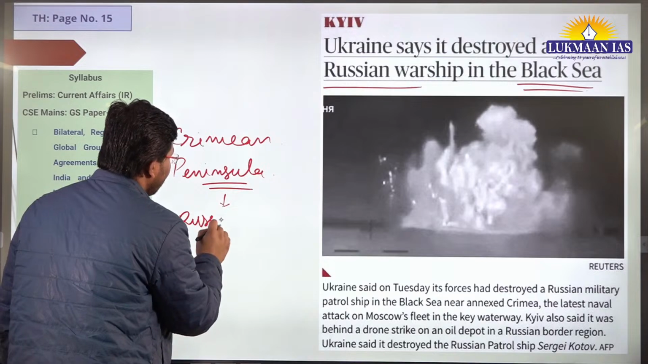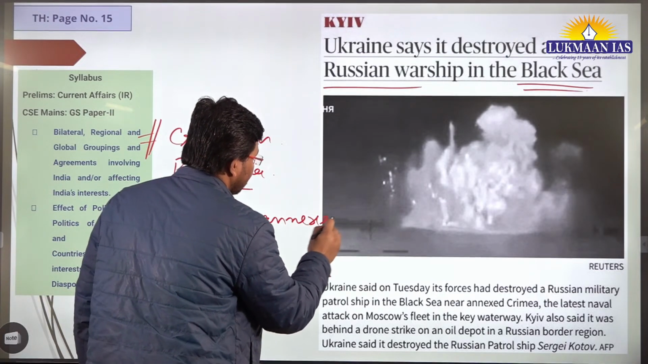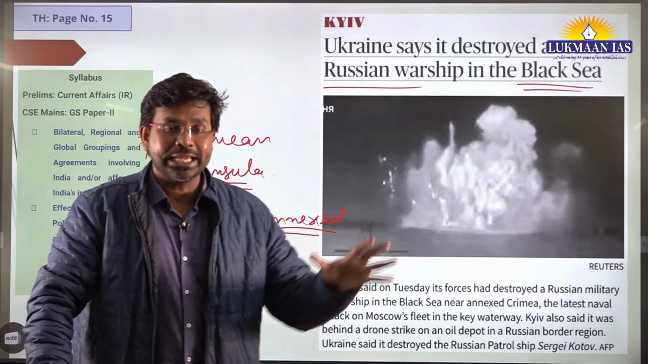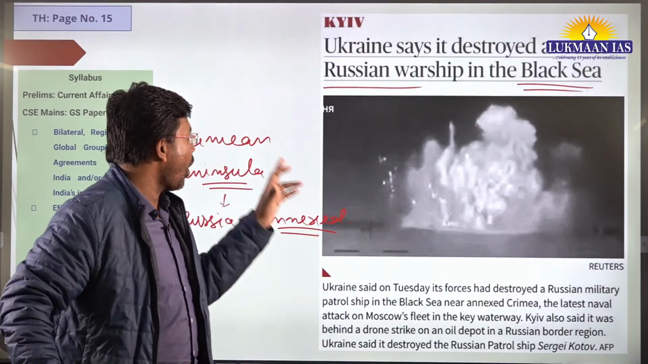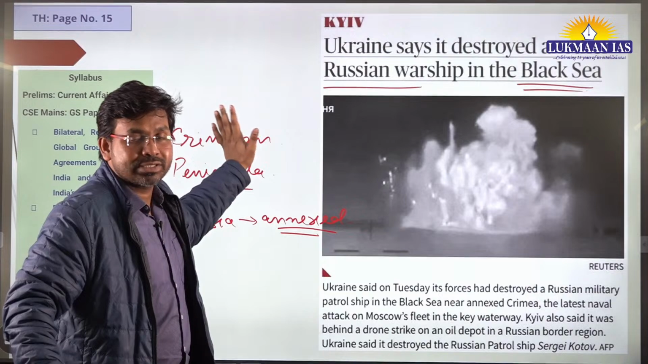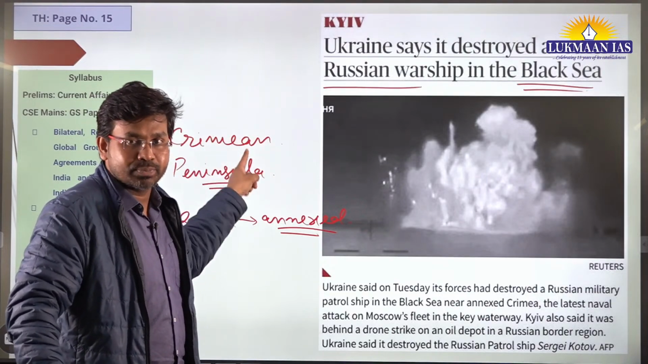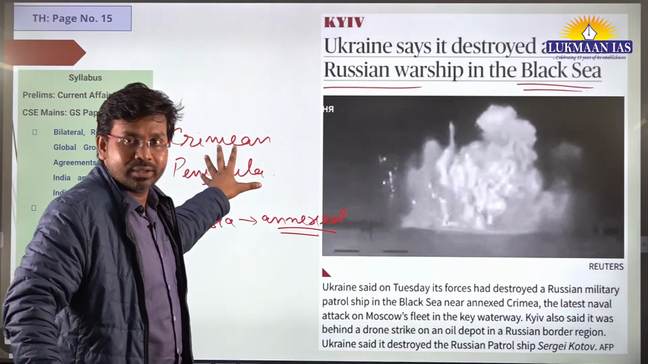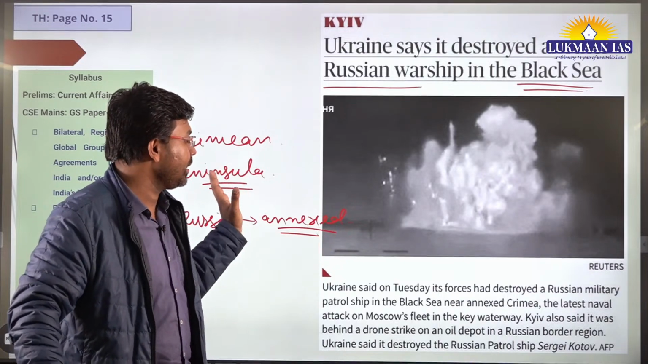Russia has annexed this particular peninsula. Annexation means taking possession, taking control forcefully without the will of the person who holds the right on it. Let's consider the Crimean Peninsula. Earlier this belonged to Ukraine, but Russia has forcefully captured this particular territory. That is known as annexation in international law.